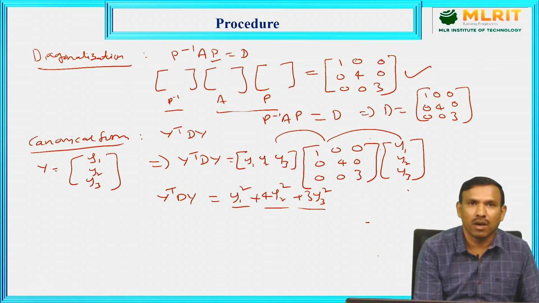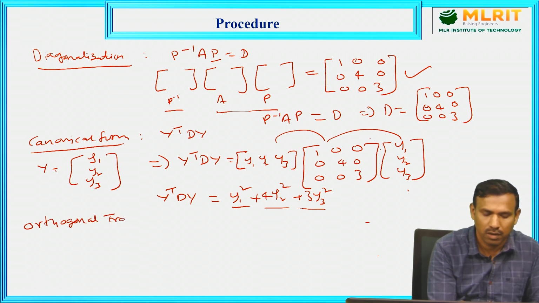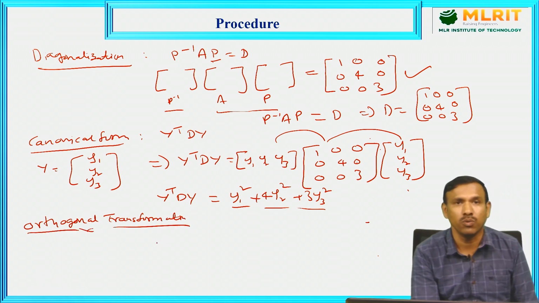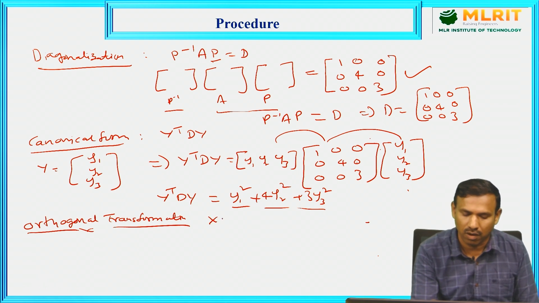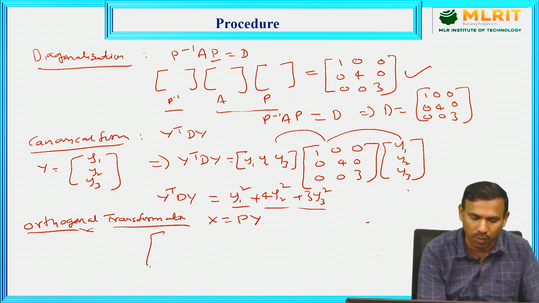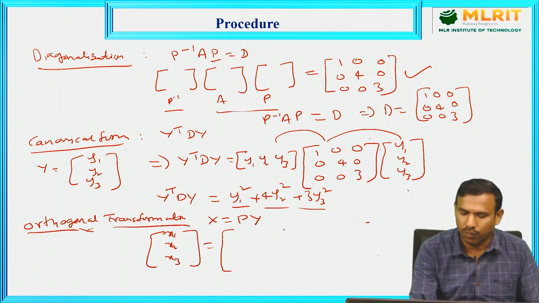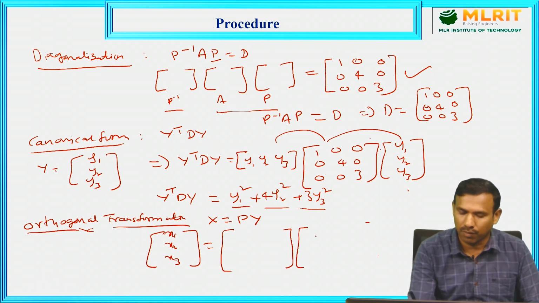After finding this canonical form, we need one orthogonal transformation in the process. Through what transformation did we change the values x1, x2, x3 to y1, y2, y3? That is called X is equal to PY. X means x1, x2, x3, P we know, and Y means y1, y2, y3.